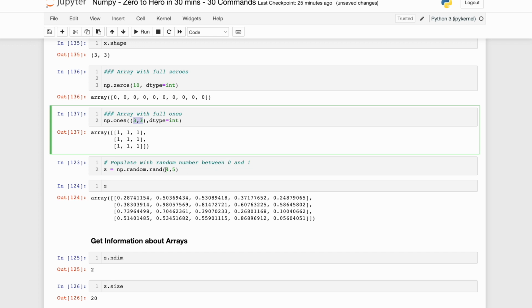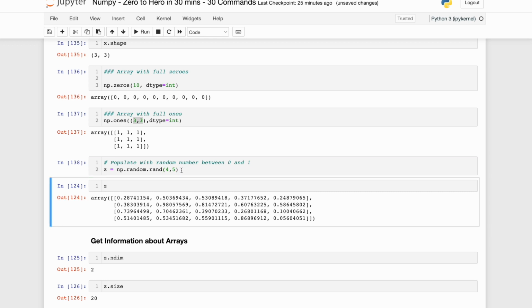I'm passing 4, 5, and that will give me a 4 row by 5 column two-dimensional array. I am storing that in the z variable. So this z array has 4 rows and 5 columns, populated with randomly generated values between 0 and 1.